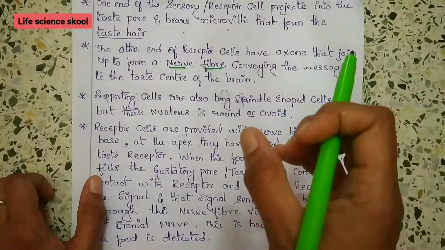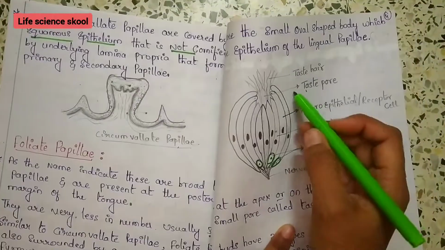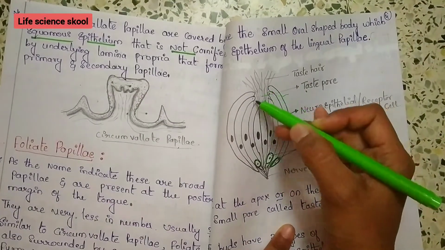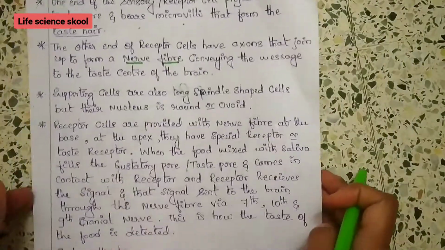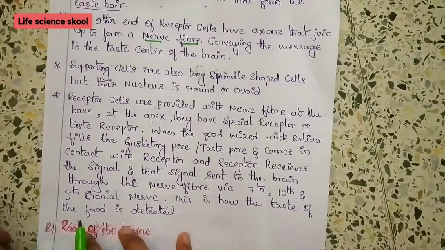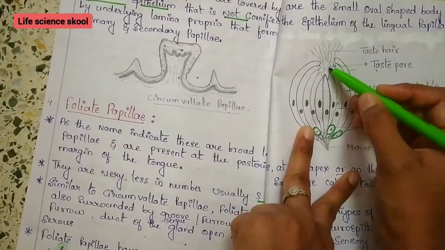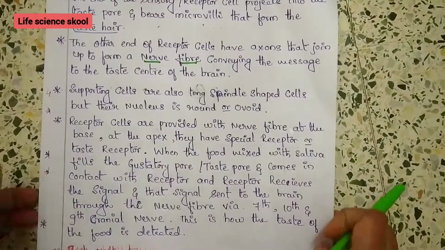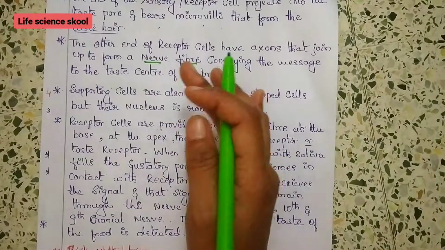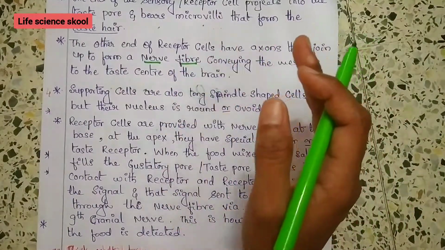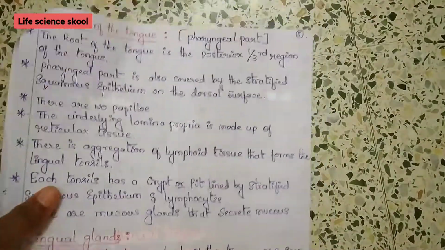When the food is mixed with saliva, it fills the gustatory pore or taste pore and comes in contact with the receptor. The receptor receives the signal, and the signal is sent to the brain through the nerve fiber via the 7th, 10th and 9th cranial nerves. This is how the food is tasted.